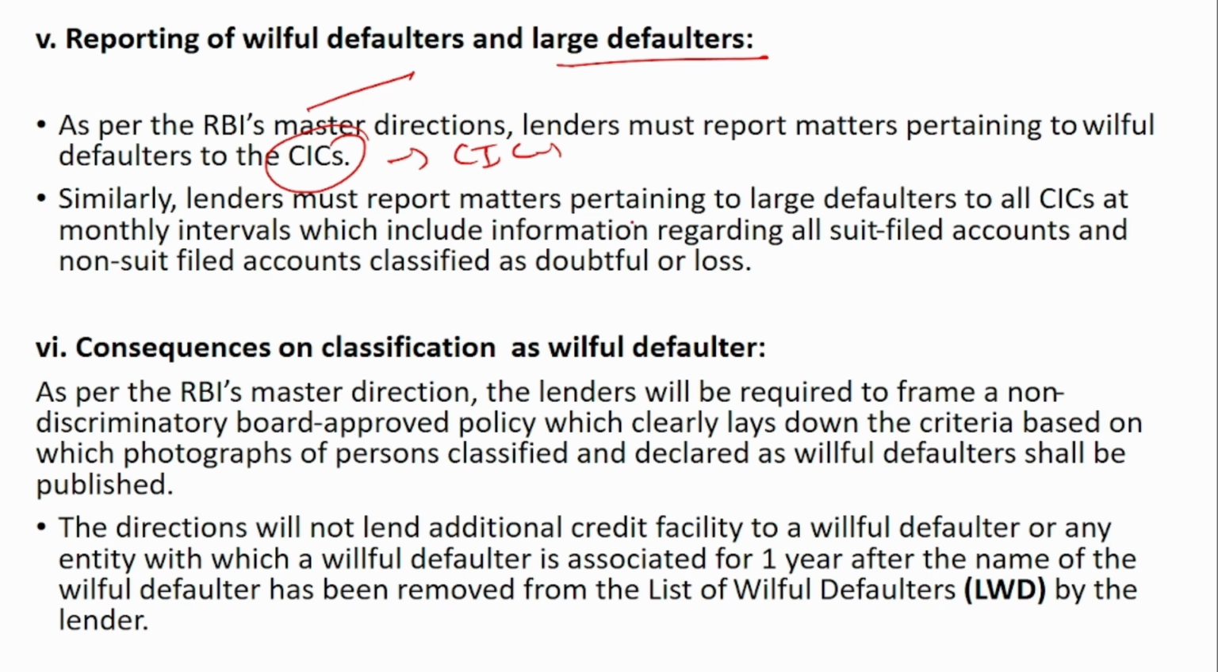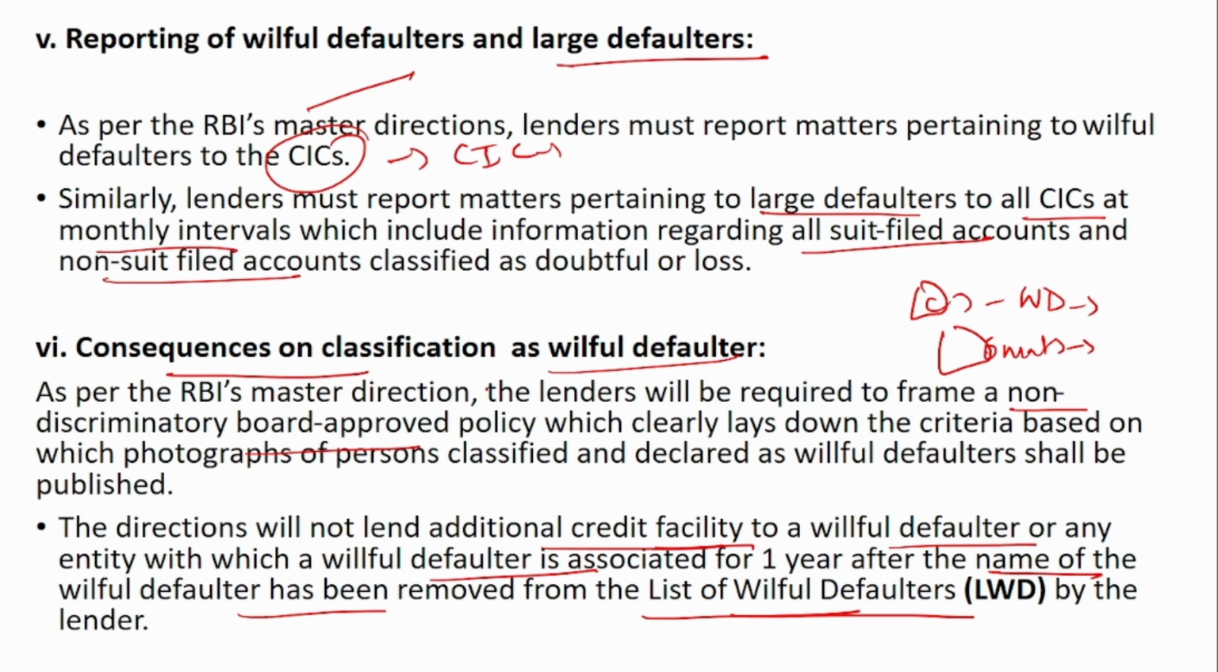The lender must report matters pertaining to large defaulters to the Credit Information Company at monthly intervals, which will include the suit filed accounts and the non-suit filed accounts. So both have to be reported to the Credit Information Companies at monthly intervals. Next is the consequences of classification as a willful defaulter. So now a person has been classified as a willful defaulter. Now what is the consequence for him?